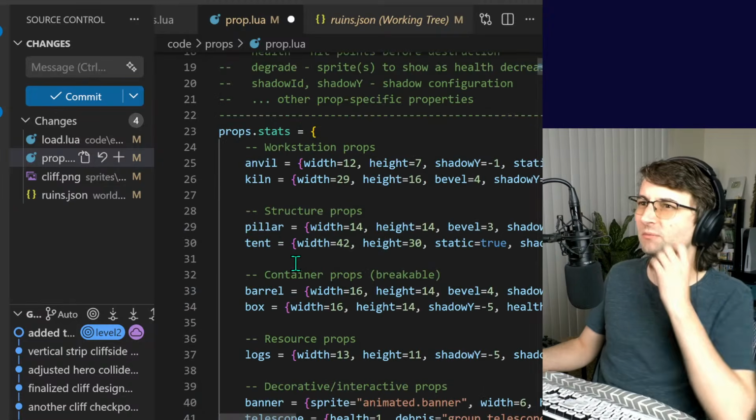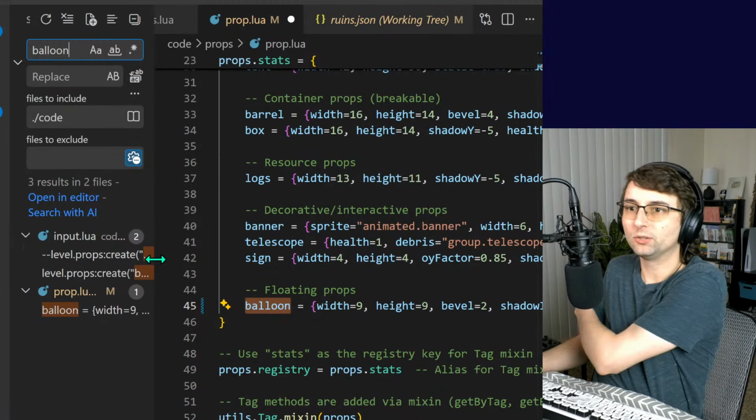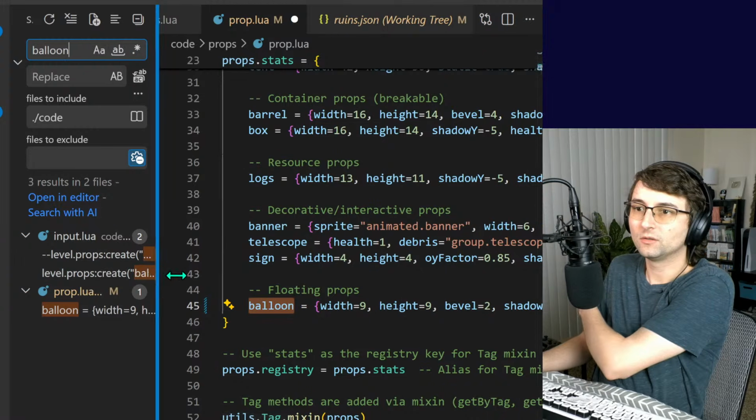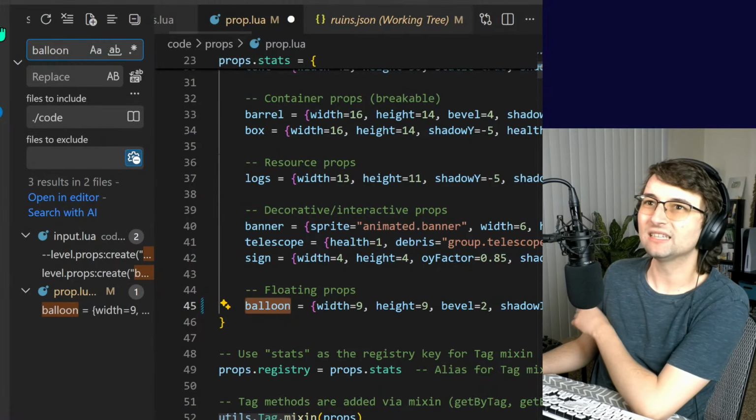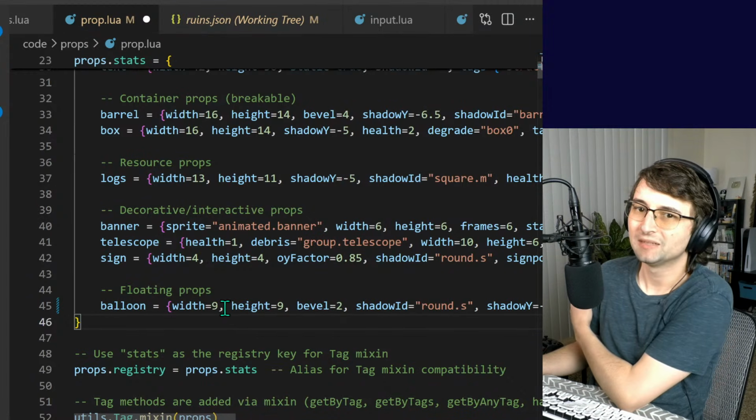Does balloon have something else being set? Where in the code do I have balloon? This is it. I think that something's actually bugged. Do I use multi-threading? No, not really. I don't think I do.